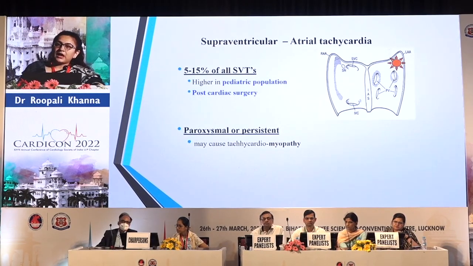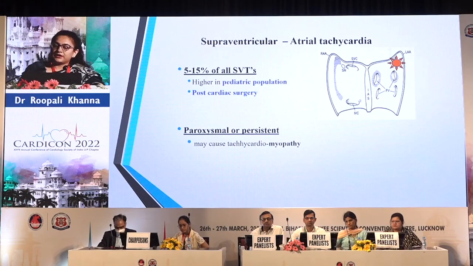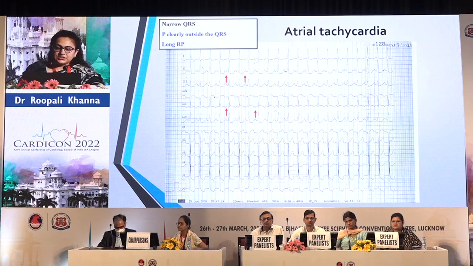What about the RP interval if it is very long? In these cases, we should suspect atrial tachycardias. This is usually seen in 5 to 15% of SVTs, more in the pediatric population and post-cardiac surgeries. These patients usually have an incessant type of tachycardia, and they can develop tachycardiomyopathy. If you see this ECG, this is a narrow QRS tachycardia, but the P wave is clearly outside the QRS, and the RP interval is long.